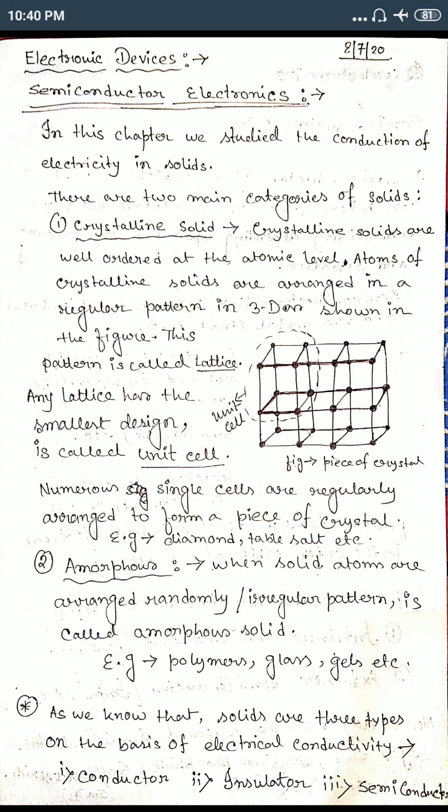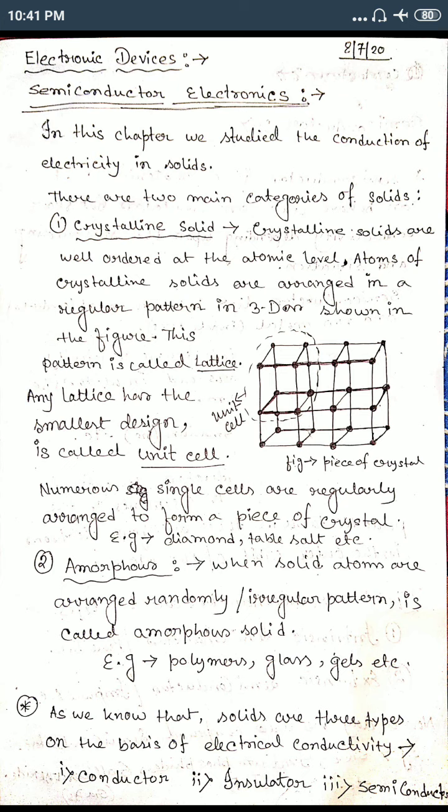For making semiconductors, we use crystalline solids where the atoms are arranged properly. Examples of amorphous solids are gel, polymer, glass, etc. Mainly in this chapter we use this crystalline solid structure, this crystal structure. This diagram is one piece of a crystal, not the whole crystal; it shows one side, one face, one piece of the crystal. So for making semiconductors, we use crystalline solids where the atoms are properly arranged.